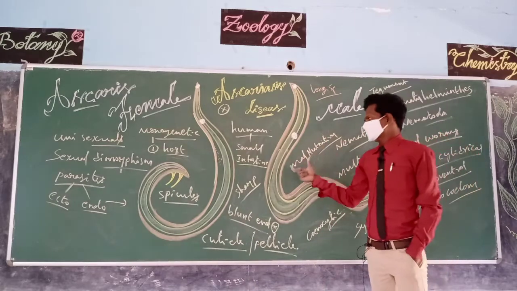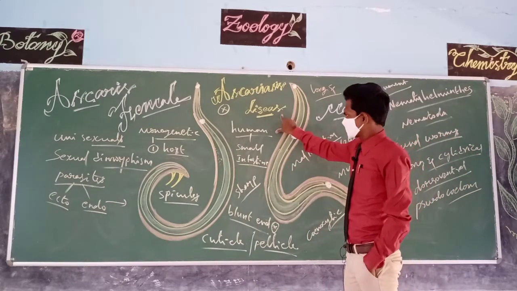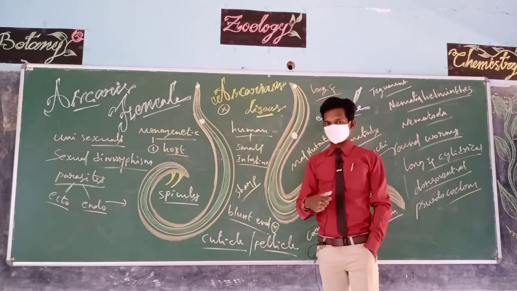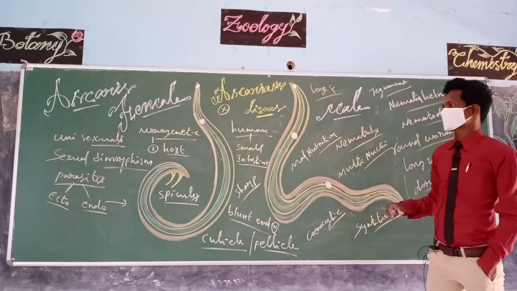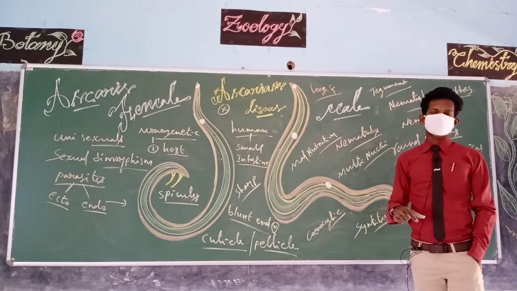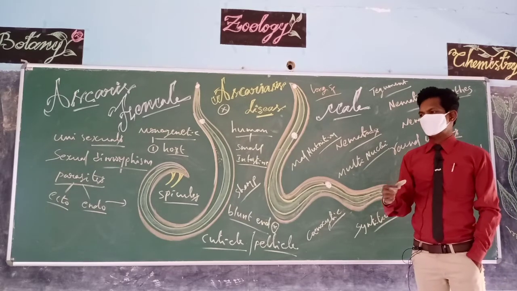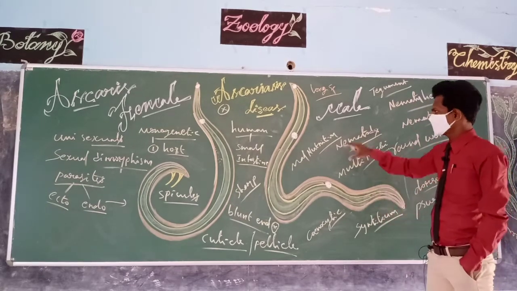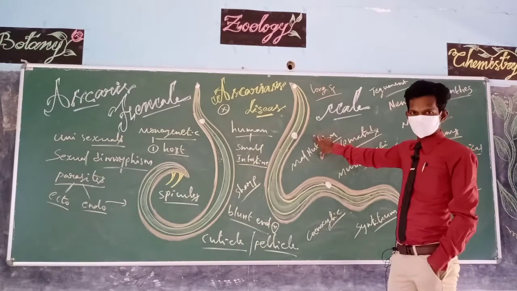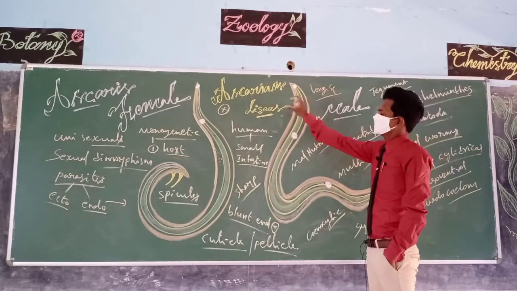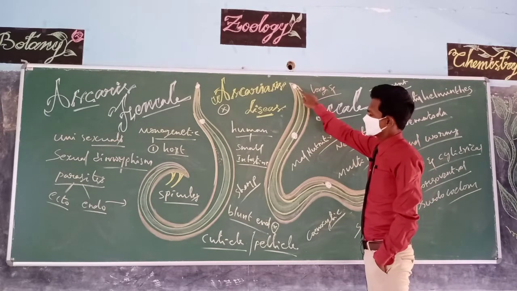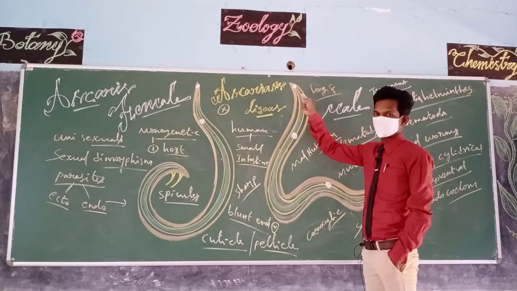So this is a parasite. Parasites are also called gainers, and the host is also known as the loser. Why? Because the materials from the host body are absorbed by the parasites. Coming to the next feature of both worms, on the body surface, this is a dorsoventral bilateral symmetry.